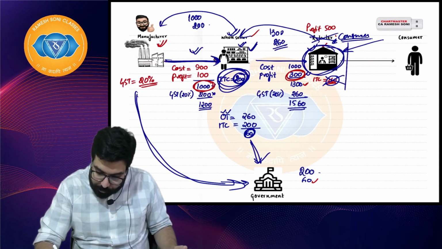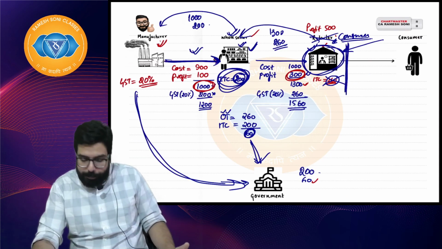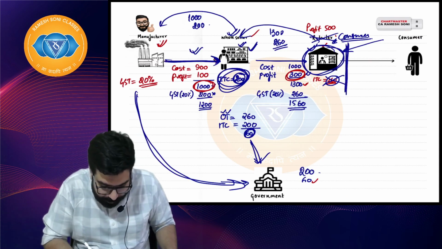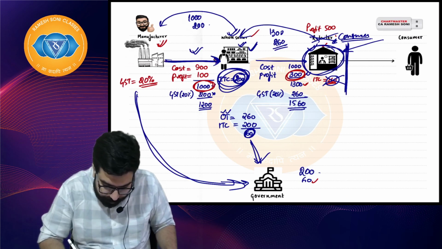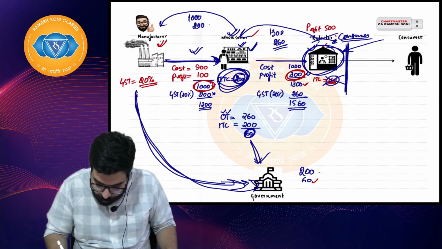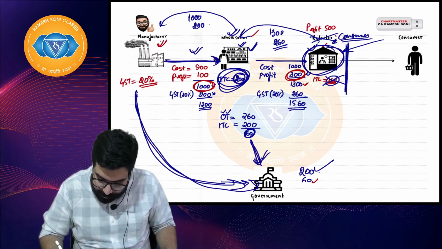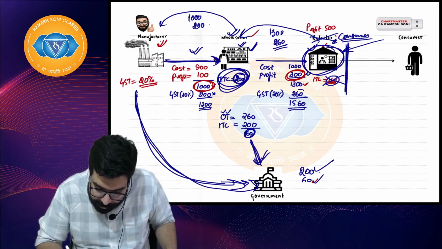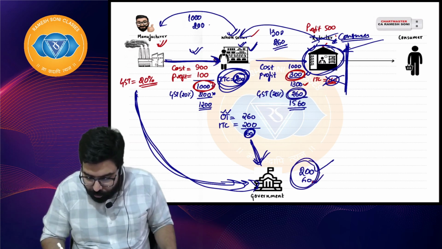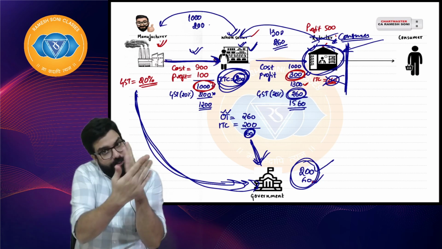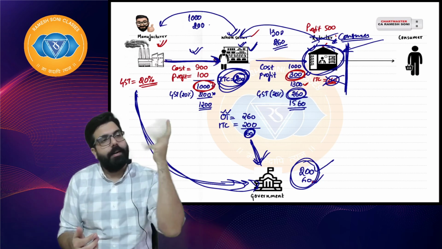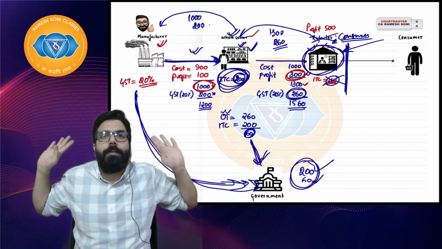The chain stops. At the chain stop, the government has already got 200 rupees from here, and 60 here. The retailer is the consumer now. Retailer paid 260. Government also got 260. The time the chain stops, government tax collection also stops. I hope everyone is clear.